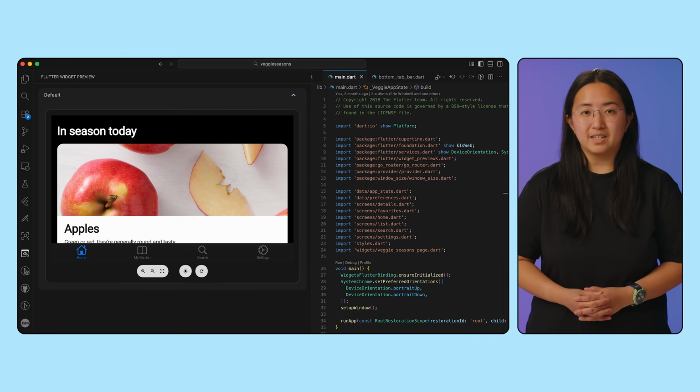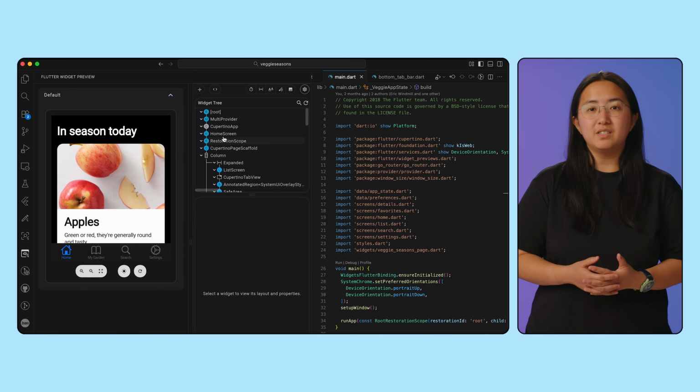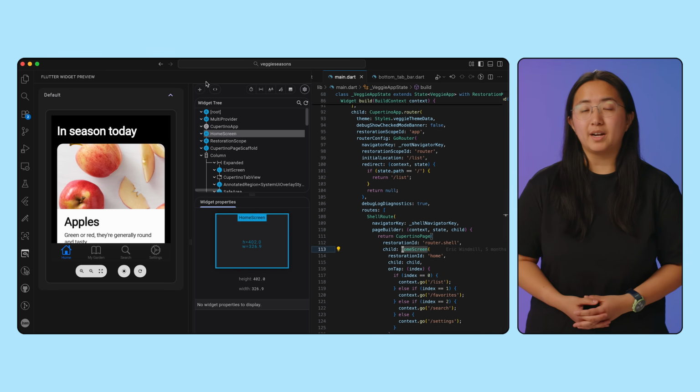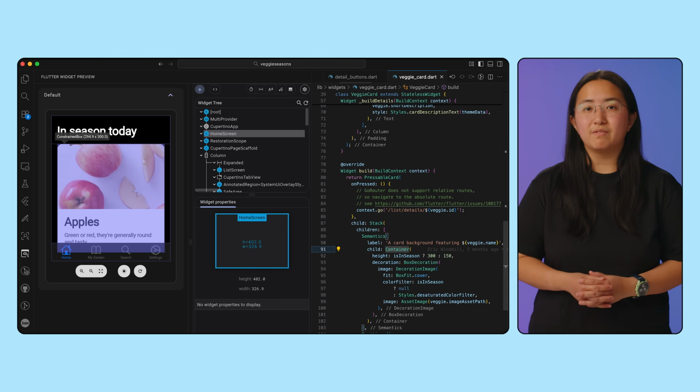Second, developer experience. Widget previews, originally added in Flutter 3.35, enables devs to validate widgets separately from a running app. With this latest release, widget previews is getting full support for the Flutter inspector.